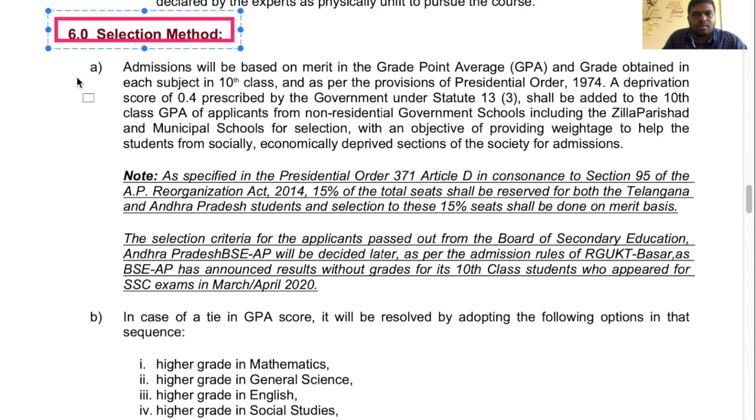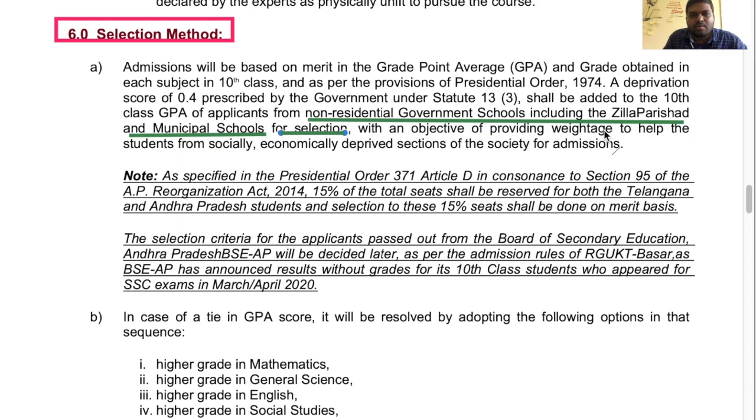Okay, so admissions will be based on merit in the grade point average and the grade obtained in each subject in 10th class. As per the provisions of the Presidential Order 1974, a deprivation score of 0.4 prescribed by the government under Statute 13 shall be added to the 10th class GPA of applicants from non-residential government schools, including Zilla Parishad and municipal schools, for selection, right?